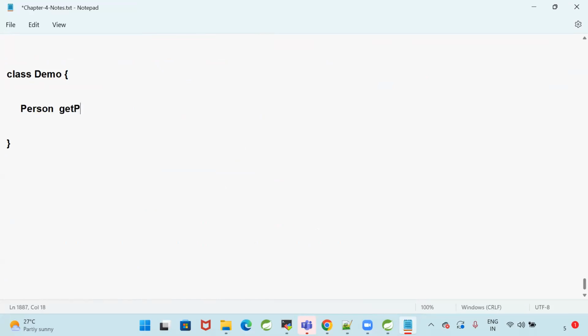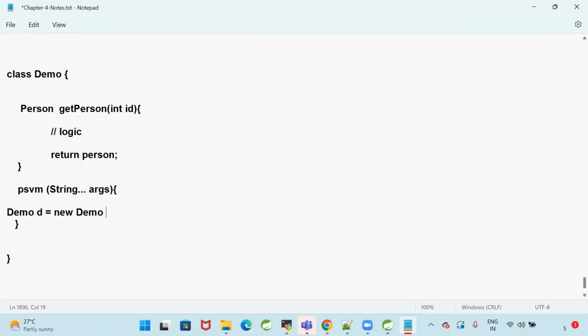Okay, get person. This is based on ID, right? So here we will have a logic to check the ID and return the person object. Now this get person method we are going to call from the main method, String args. As the get person method is an instance method, we will create the object for the demo.